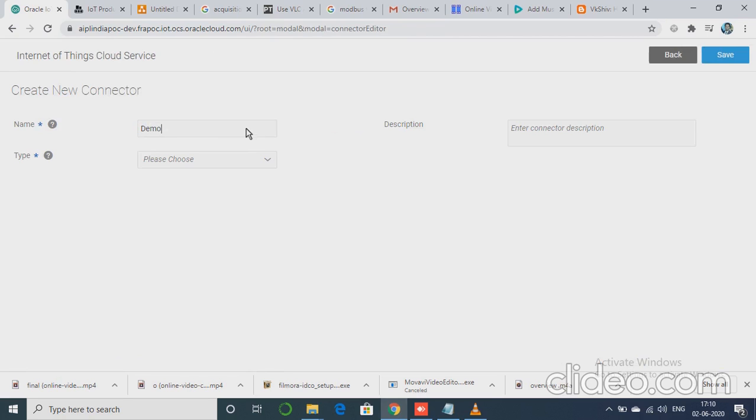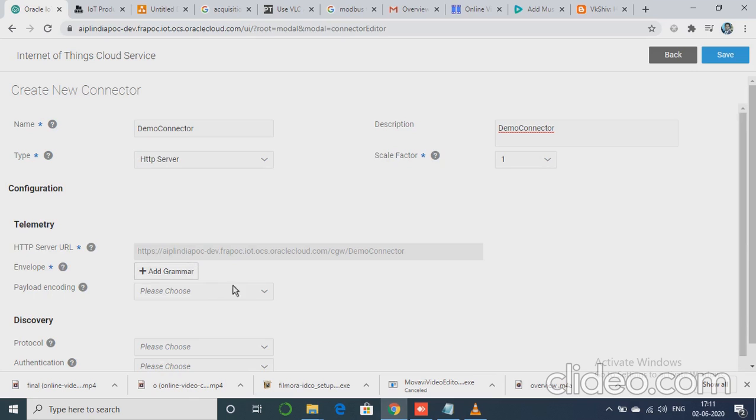So let's start with this configuration. I'll name this connector as demo connector. You can have your description as it is. Then in the type, as we are going to send data through JSON request, we need to select this type as HTTP server. So in the configuration part, you will be seeing a URL which will be used for posting the JSON data.